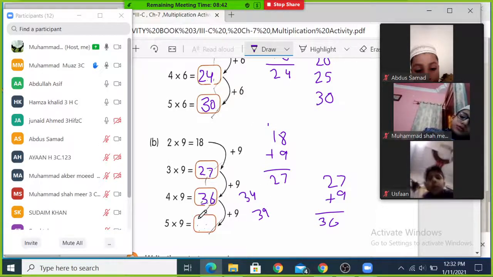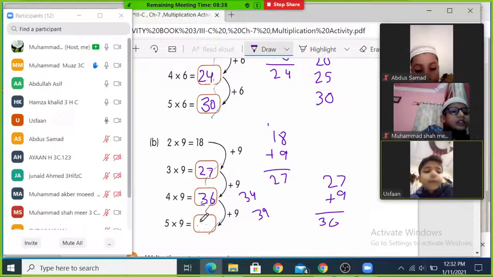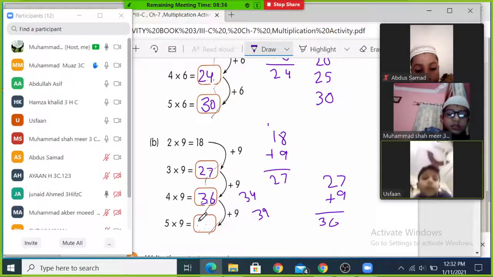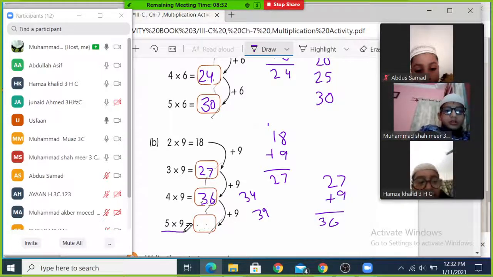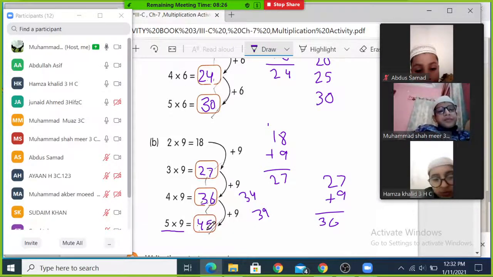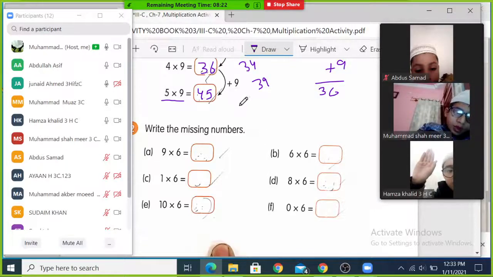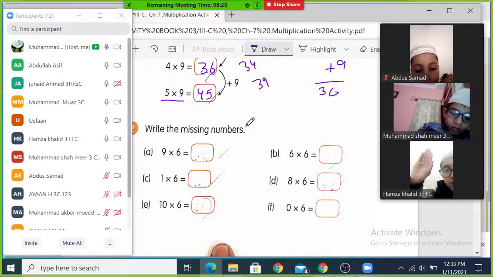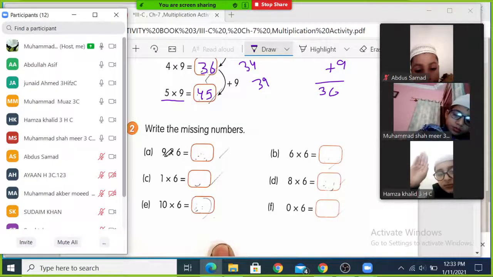Yes, Asfan. That's 45. Very good. We can also find the answer by the table of 5. 5 times 9 or 9 times 5. The answer will be same, 45. Very good. Yes, Asfan, your answer is right.